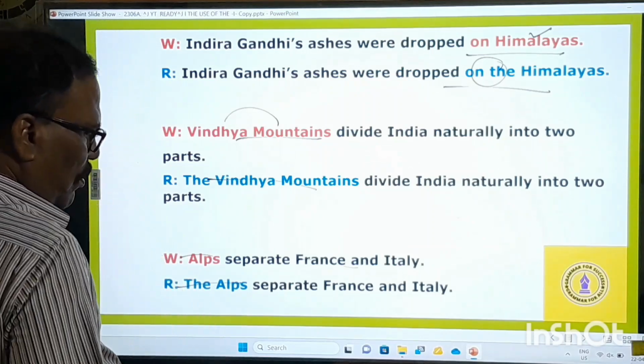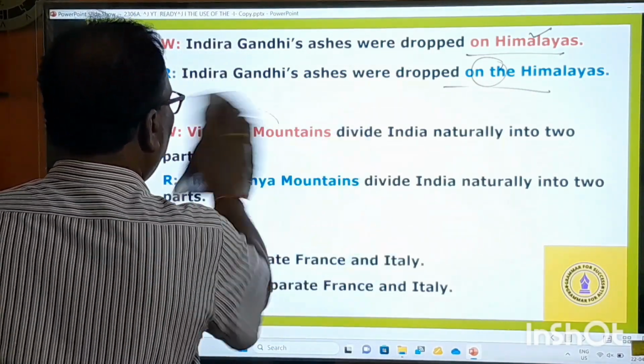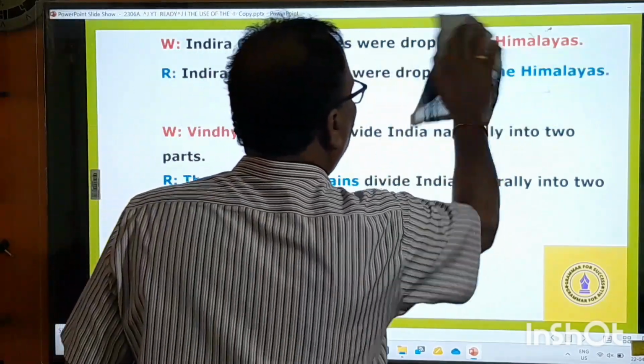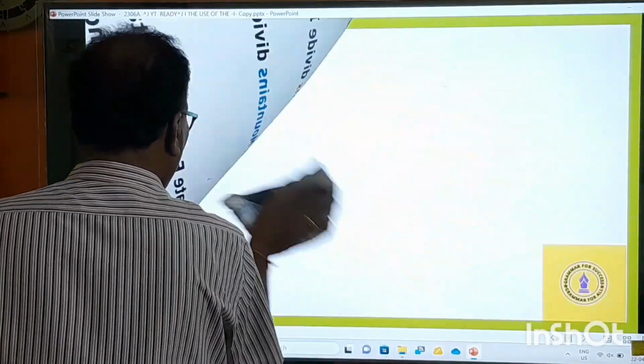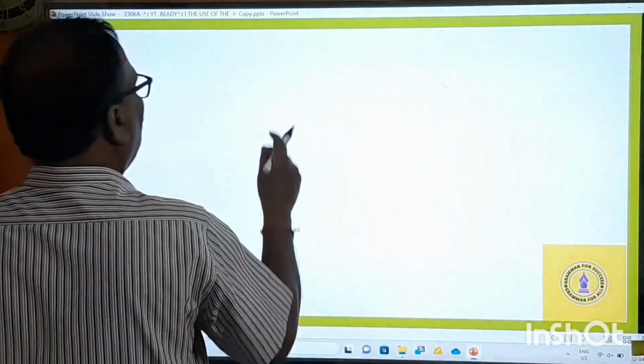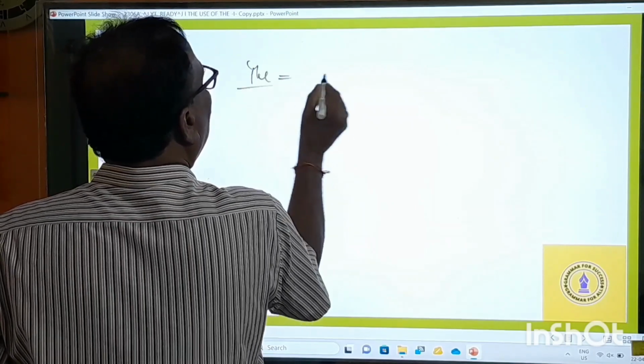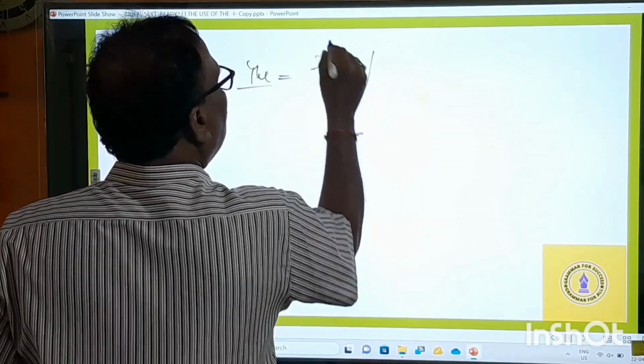Here I would like to tell you one important thing, because every time I'm saying "the" and "the". For example, "the" is there. See, this is the phonetic transcription.